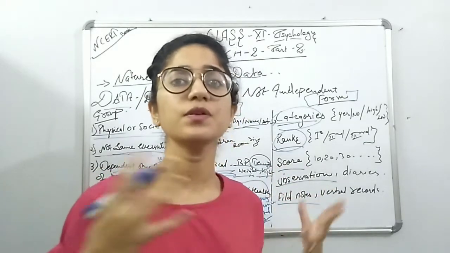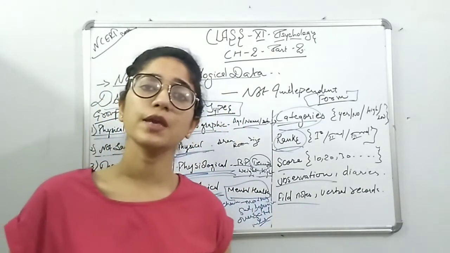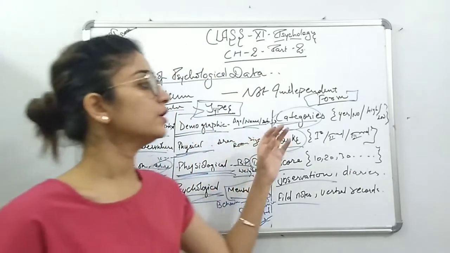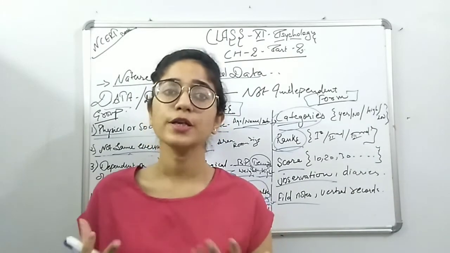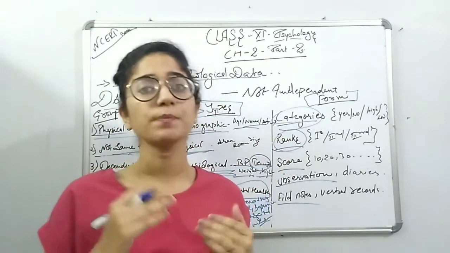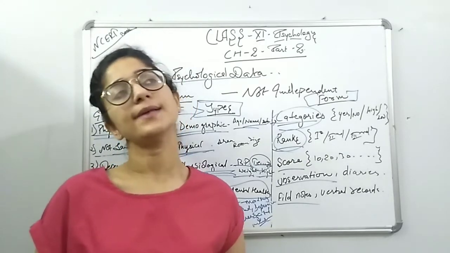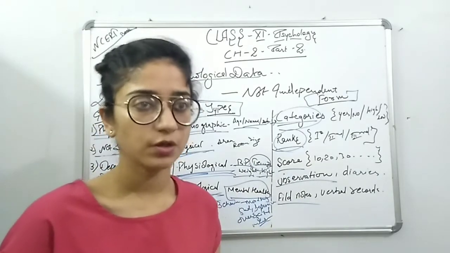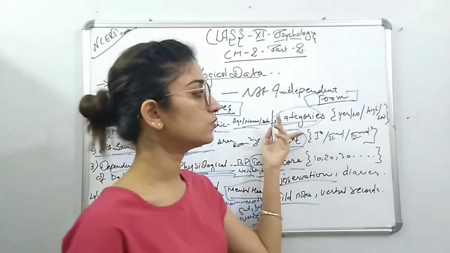On the basis of a test, we give the person a rank to know about anybody's behavior. What do we do? We ask their relatives, colleagues, friends or near and dear ones to find out at what position the person lies in a particular situation. To know about the aggression level, I say rank your friend at level 1, 2 or 3, or rank them under some score. So that comes under score, and according to the score the ranks come.